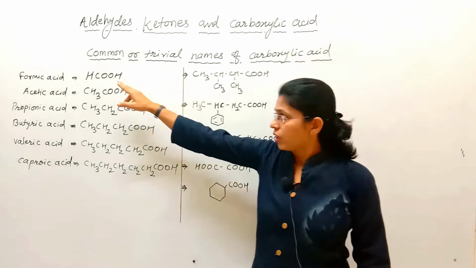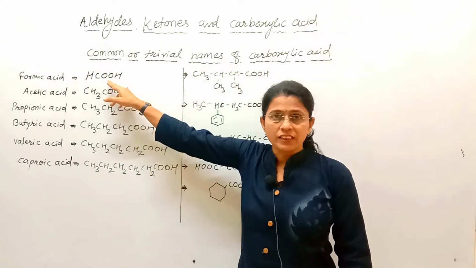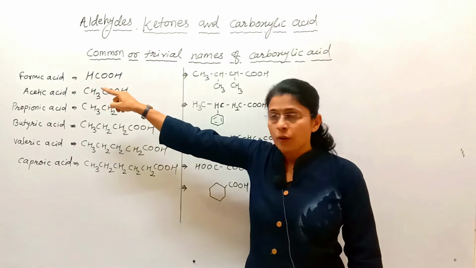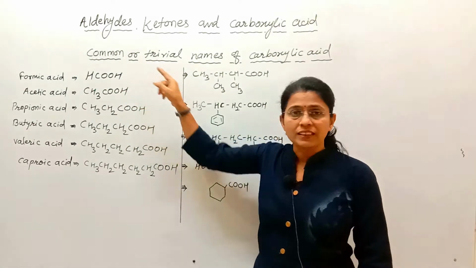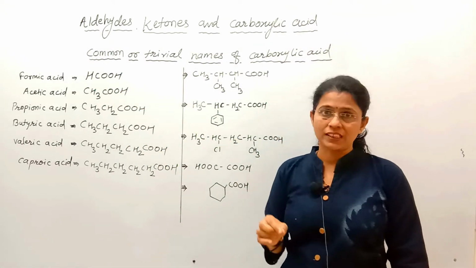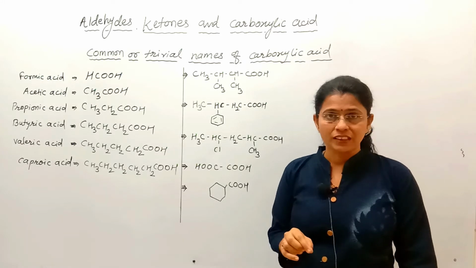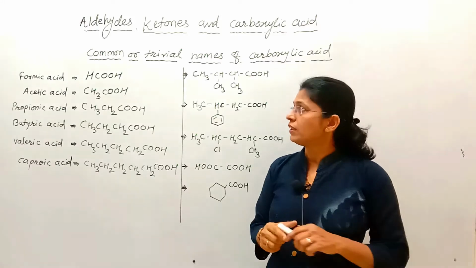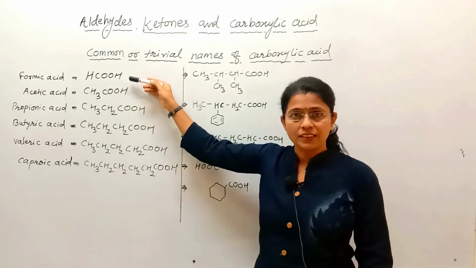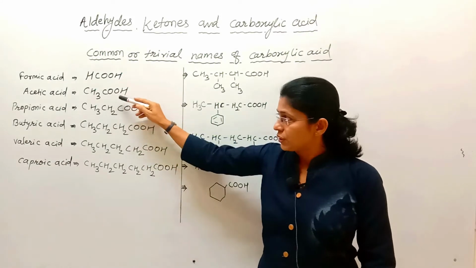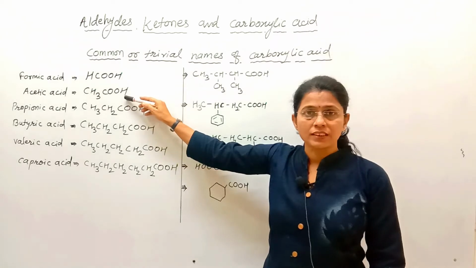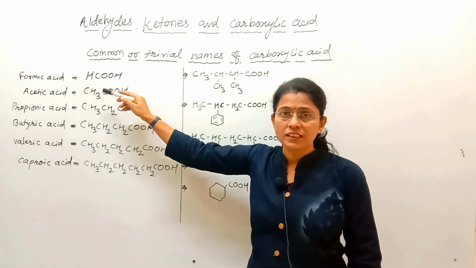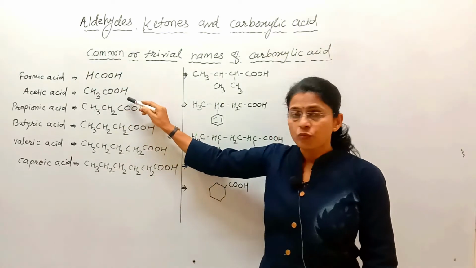Just like, see, this is the acid containing one carbon, HCOOH. It is named formic acid because this acid is obtained from ants, which in Latin are called formica. So on the basis of formica, the name formic acid is given. Similarly, the 2 carbon carboxylic acid is acetic acid, obtained from acetum, that is vinegar.